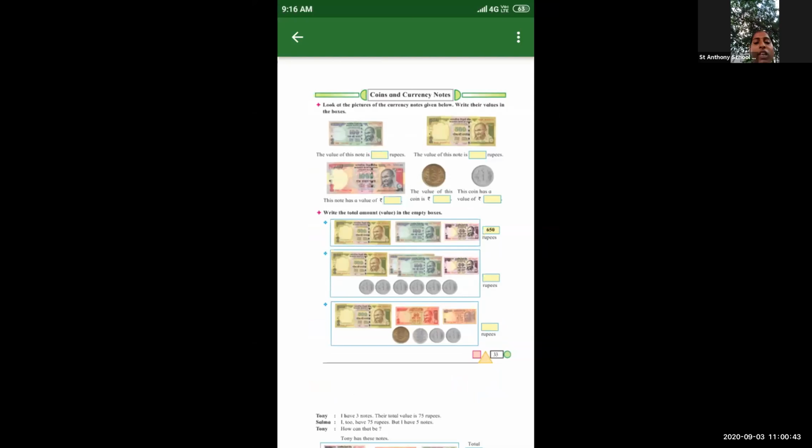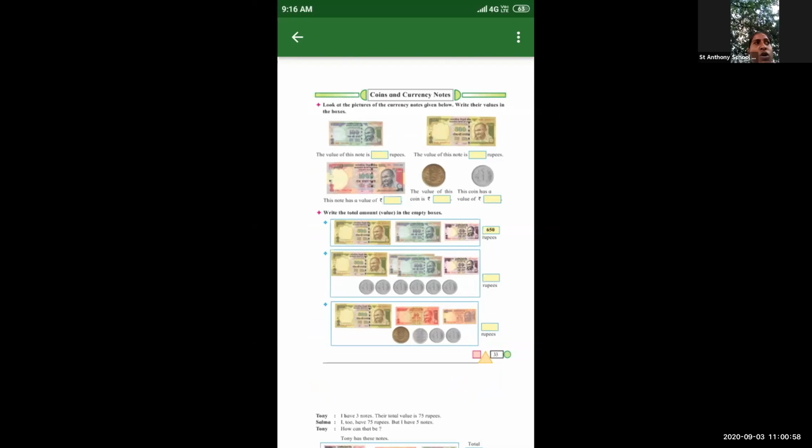About the money, otherwise coins, right or wrong? Without money, will he give you the chocolates, otherwise anything? Yes or no? Tell me.